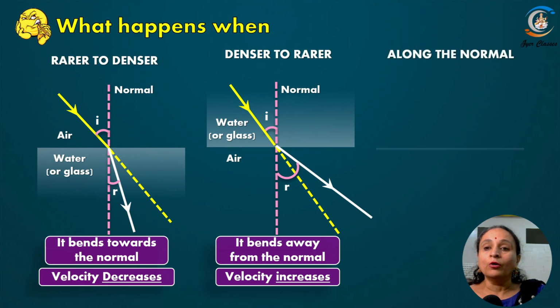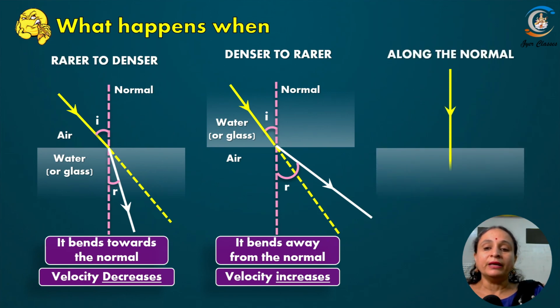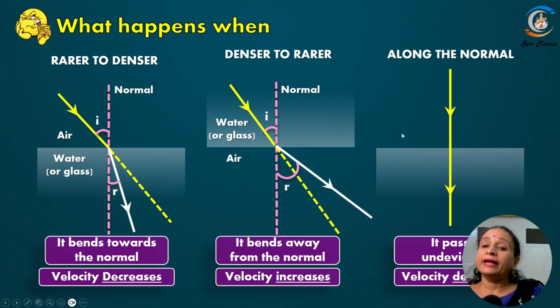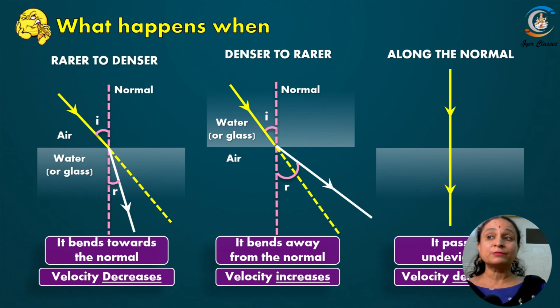Okay, now along the normal what happens? Any medium, if it is traveling from rarer to denser or from denser to rarer, and if it is along the normal, that ray will pass undeviated, right? But if it is traveling from a rarer to denser medium, speed will decrease, right? The path will not change, but velocity will decrease. And if it is traveling the other way, that means from denser to rarer, the speed will increase, but the path will remain the same. Okay, clear? Please draw the diagram, roughly of course, right?